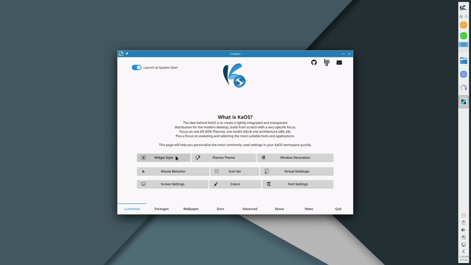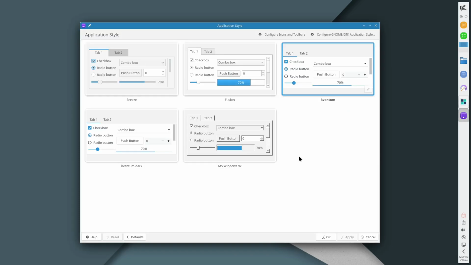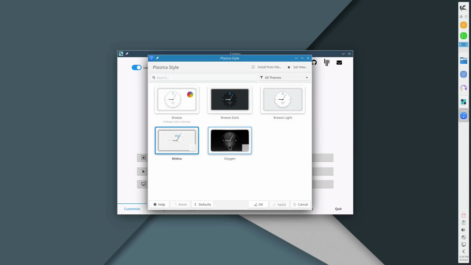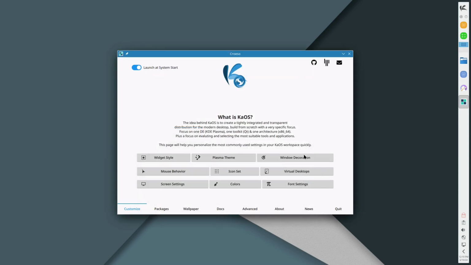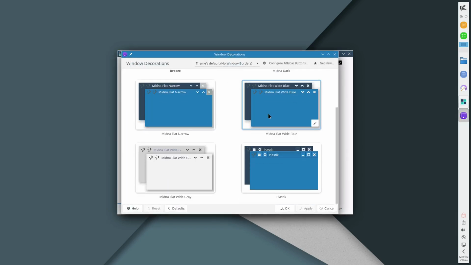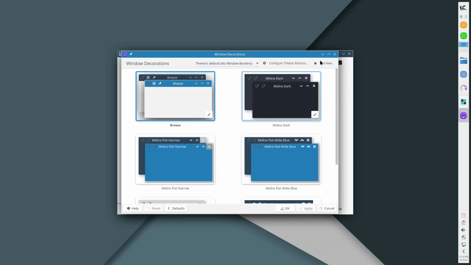We have our widget style. We have our plasma theme, our window decoration. I believe I covered all of these options in our previous video looking at this, but we'll just go ahead and have a brief look at these as well. So we can choose our Breeze Dark as a darker, more modern theme. Oxygen is a darker, more skeuomorphic theme. So if you like those, that's an option there. Here's your window decorations. We have a couple different options.